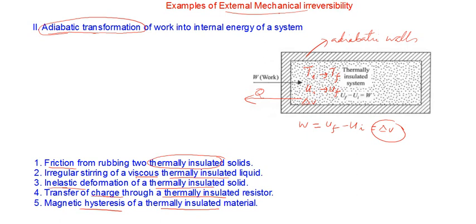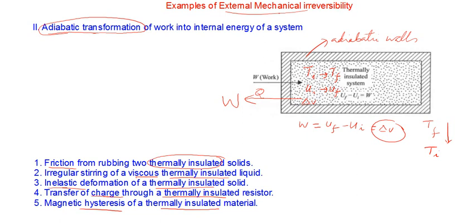Then automatically the temperature of the system will drop from Tf to the initial value Ti, so that the state of the system is restored. But in this process, this heat has to be completely converted into work, and you know that's a clear violation of the second law of thermodynamics.